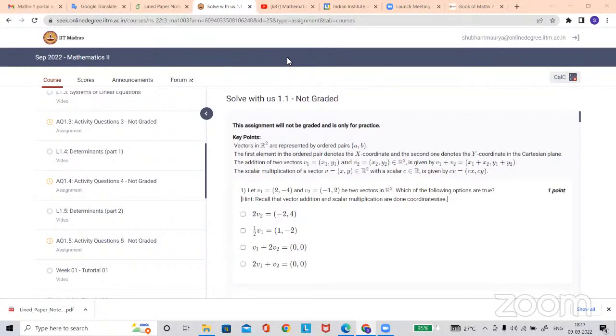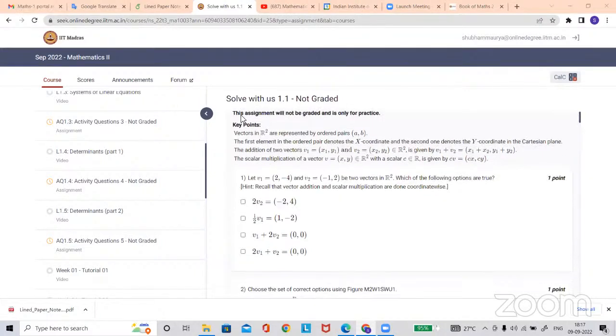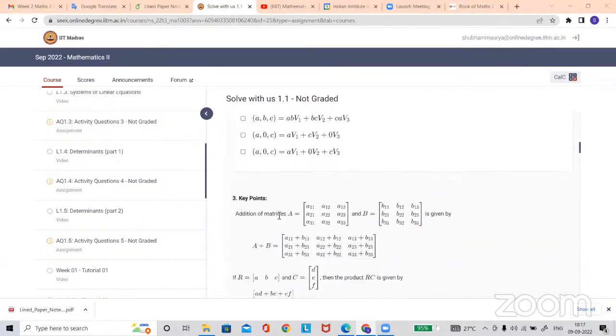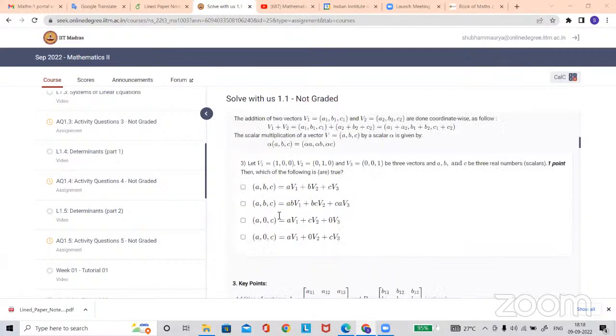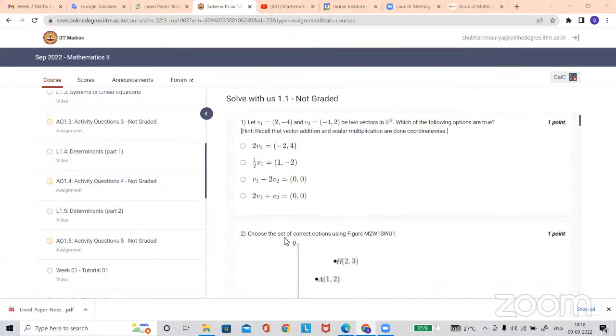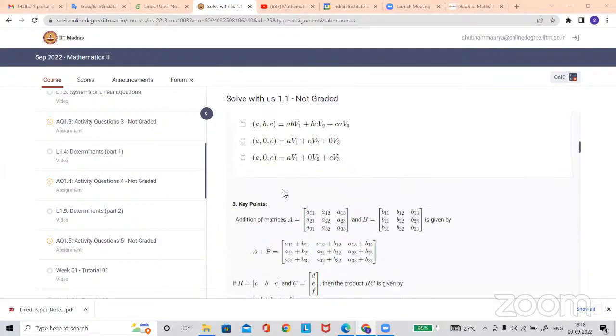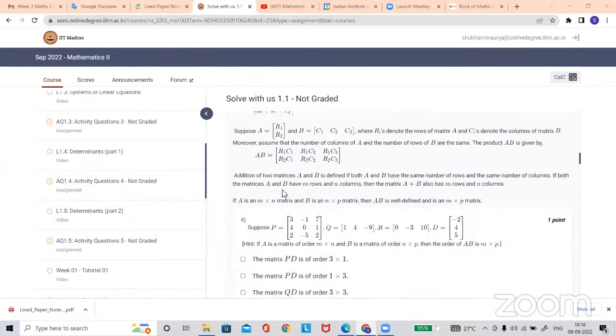Okay, so first watch all the lectures. Then go to the solve-with assignment. The first key point depends on the first lecture. The second key point maybe depends on the first or maybe the second lecture. So once you watch, then solve these two questions. Maybe the second key point also, if it belongs to week 1. So like that you can go.